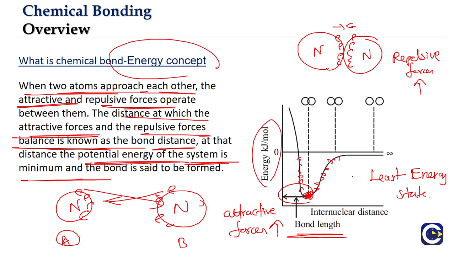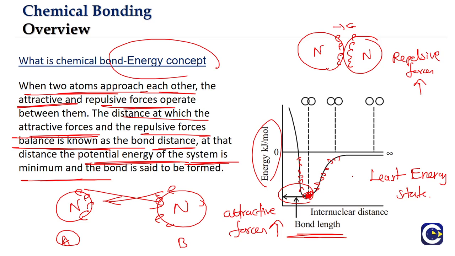And the other thing is, when we try to move them apart or make them come even closer, the potential energy will be increasing. Any system in the universe tries to achieve the minimum energy state, and at that minimum energy state, we say there is a chemical bond being formed. If we want to take these atoms away from that minimum energy state, we have to supply energy. So when a chemical bond is formed, that is the minimum energy state. If you want to break the chemical bond, we have to supply energy.